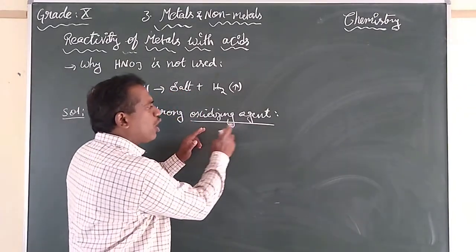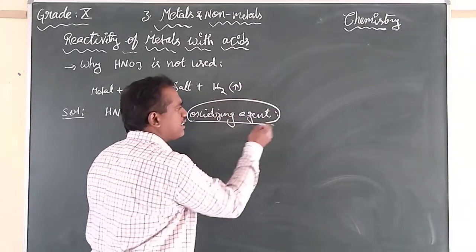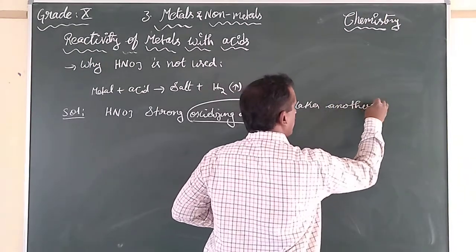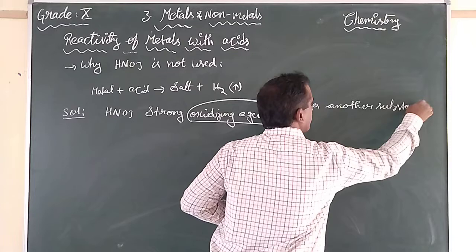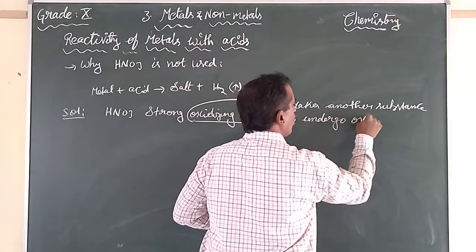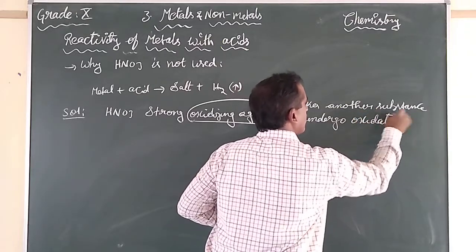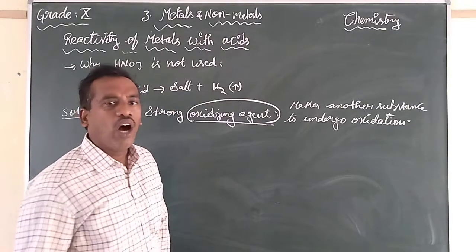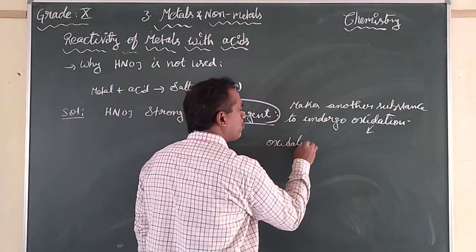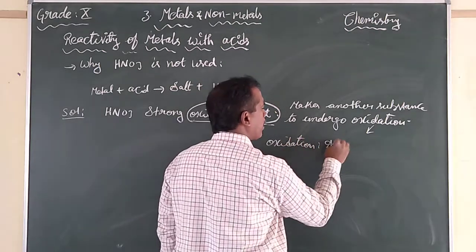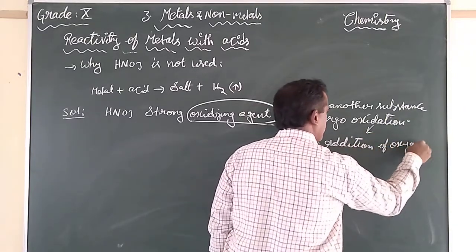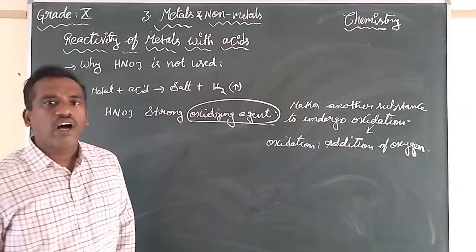Here, what is the word I have used? Oxidizing agent makes another substance undergo oxidation. Now, what is meant by oxidation? There are many terms, but I am using only one term here, that is addition of oxygen. What is the one? Addition of oxygen.